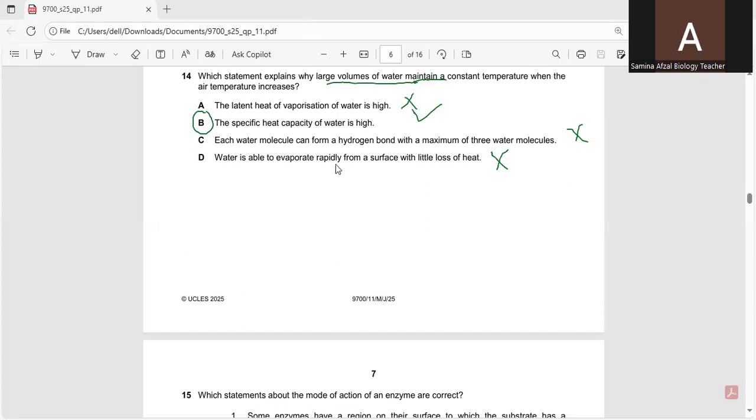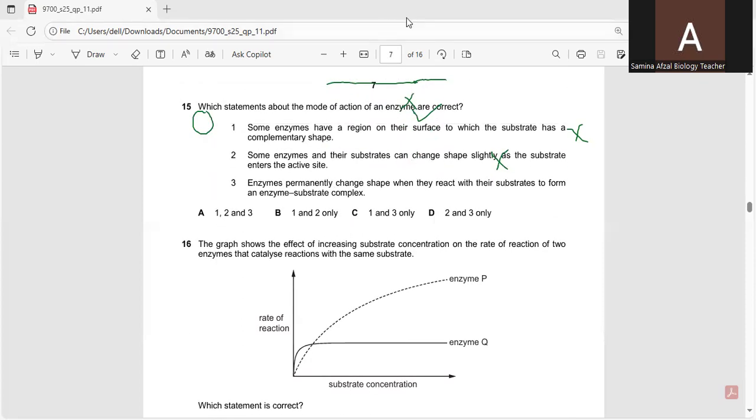Question number 15: which statements about the mode of action of an enzyme are correct? The first statement: some enzymes have a region on their surface to which the substrate has a complementary shape.